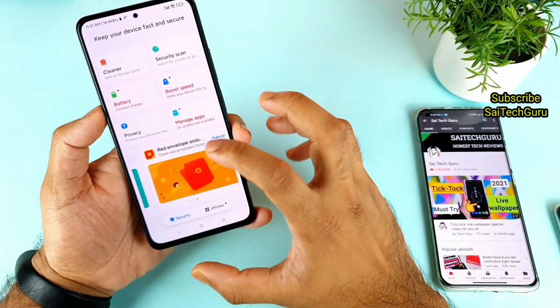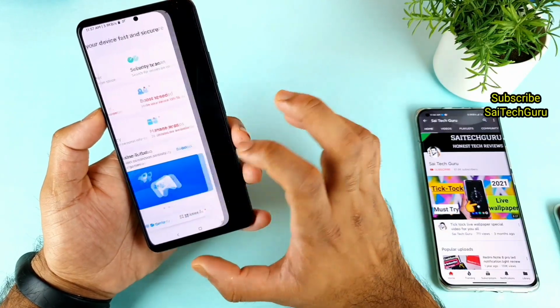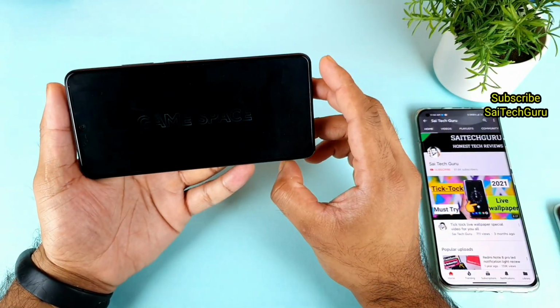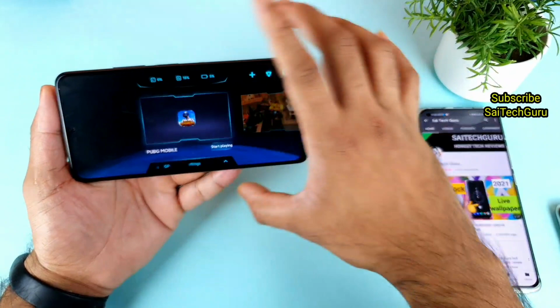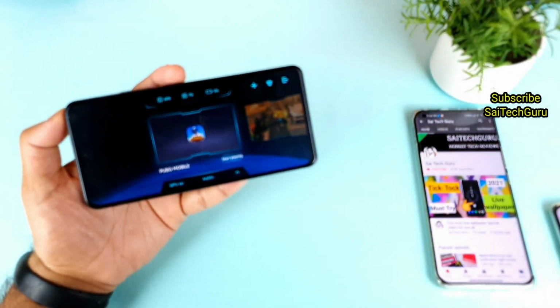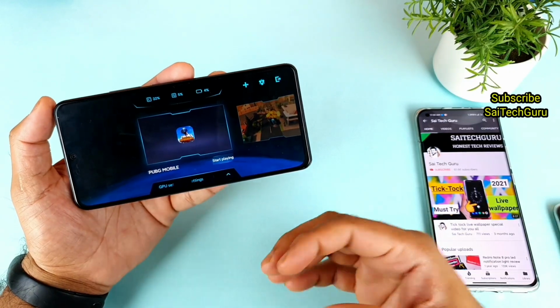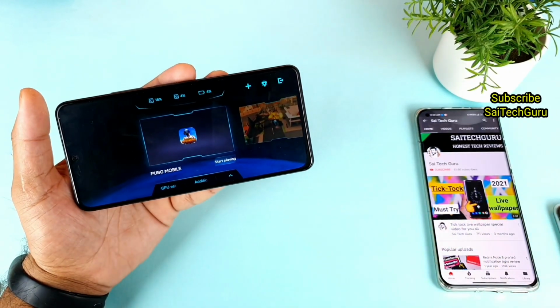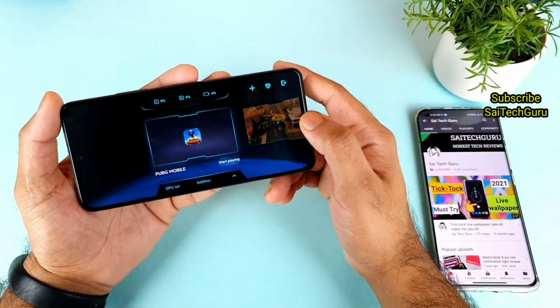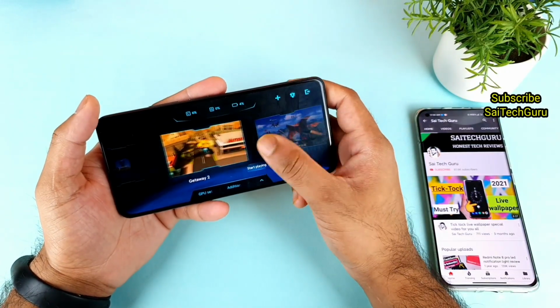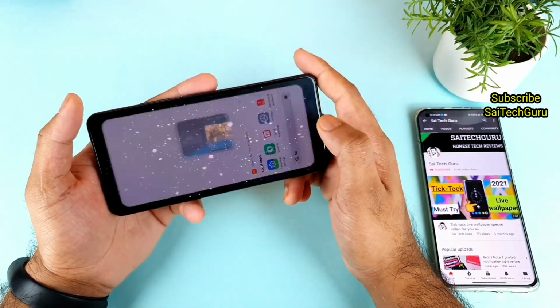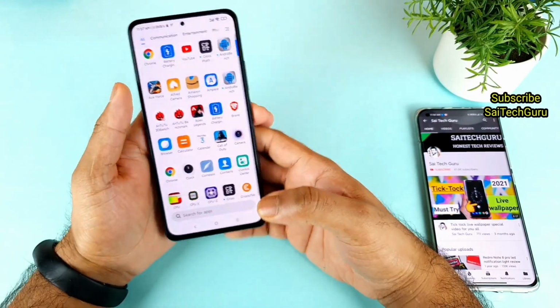Apart from that, as soon as you open the Game Turbo application, you can feel the vibrations going around the phone. That is another implementation which has been done, and that's another good thing. Before it used to be a little bit of vibration, but after this update I can actually feel more vibrations. Maybe they have integrated this haptic feedback into each and every application, I think so. But overall, there's a good improvement, friends, which we can expect.